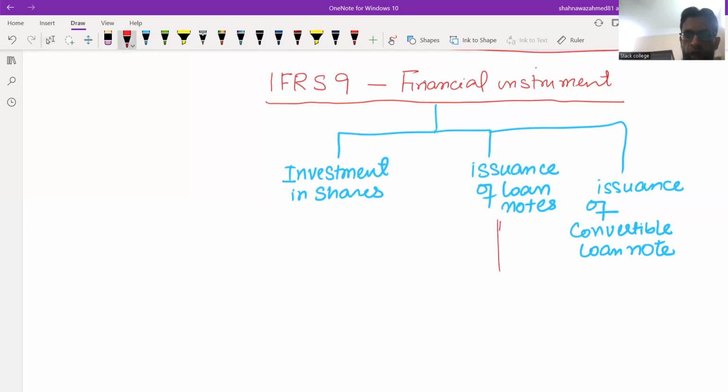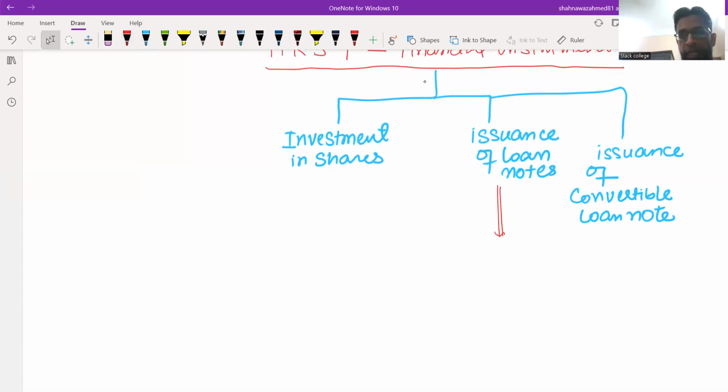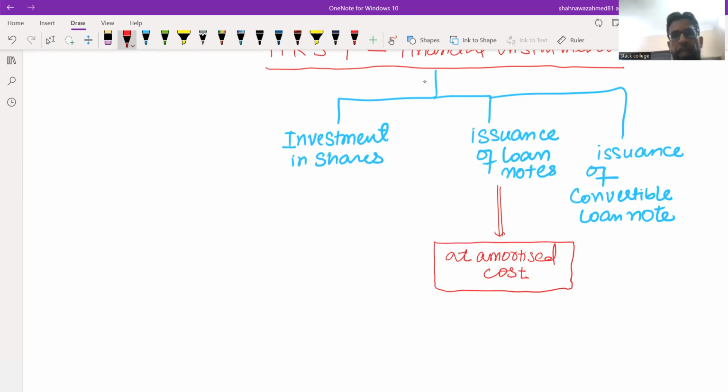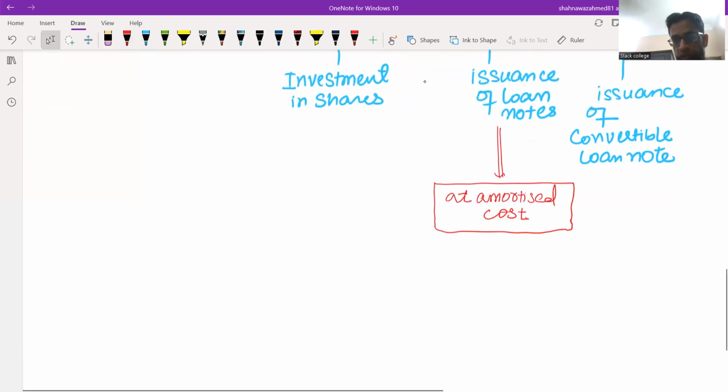Now, in case of issuance of loan stock, what we need to do, we have to recognize the liability at the end at amortized cost. This is the criteria: how to measure a financial liability at year end at amortized cost. Now, how can we calculate amortized cost?